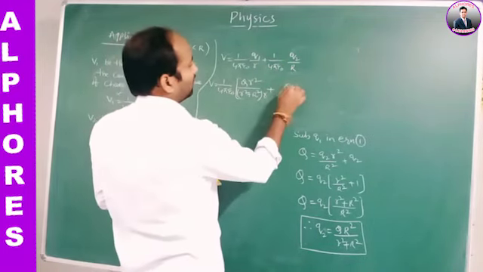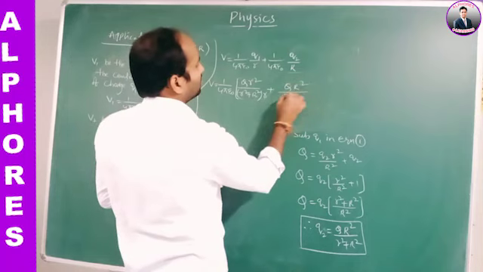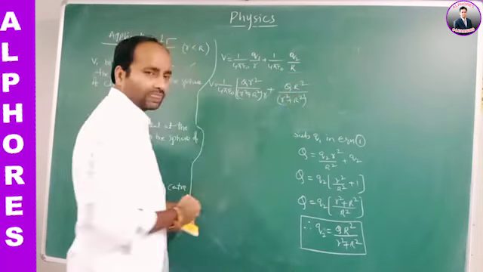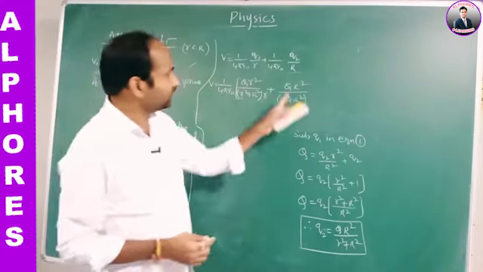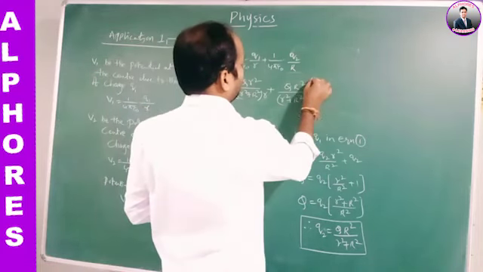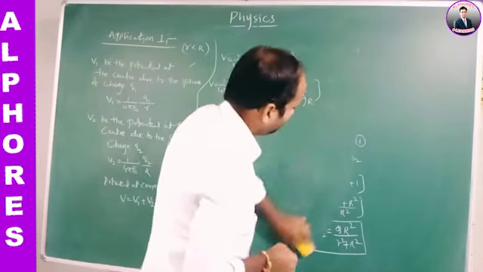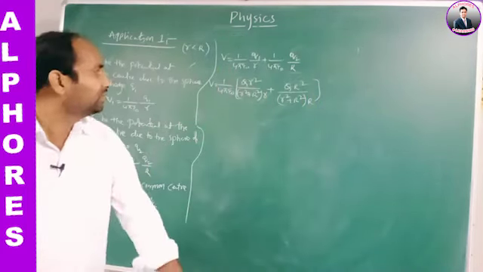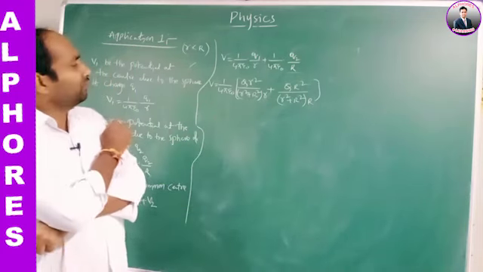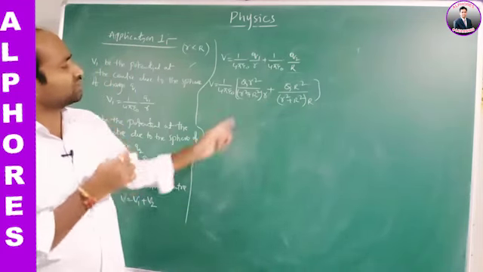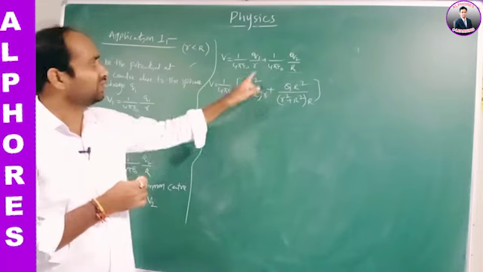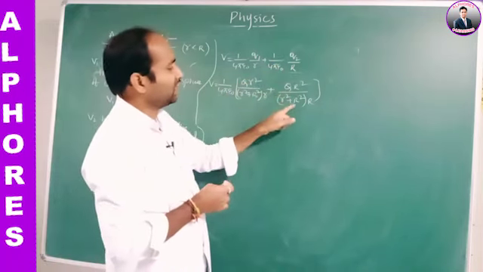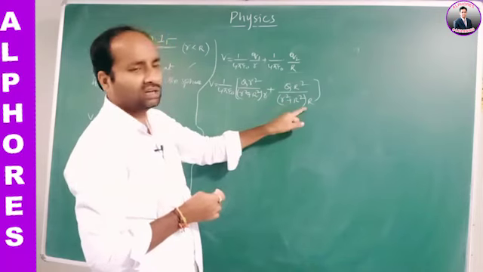Capital Q capital R square by small r square plus capital R square, into denominator capital R again. Okay, V is equal to 1 by 4 pi epsilon naught Q small r square by small r square plus capital R square, denominator small r. What about the Q2 value? Q capital R square by small r square plus capital R square, again denominator capital R.